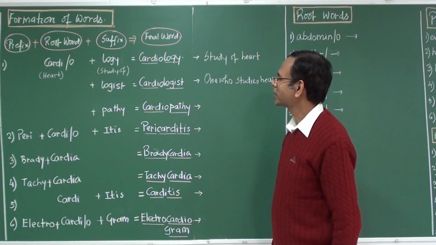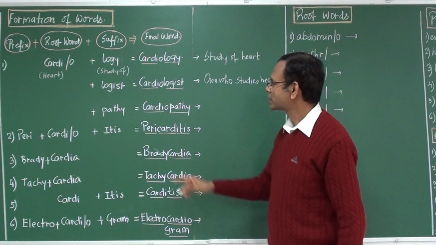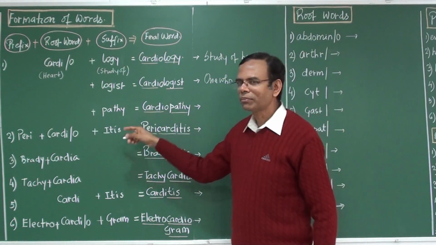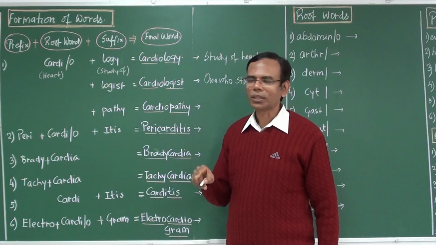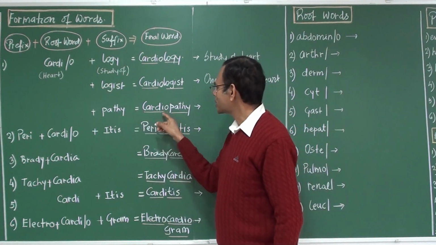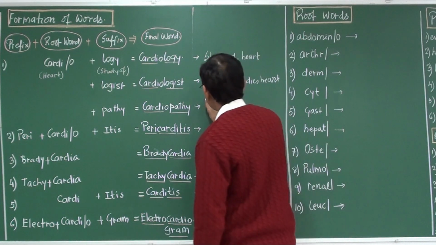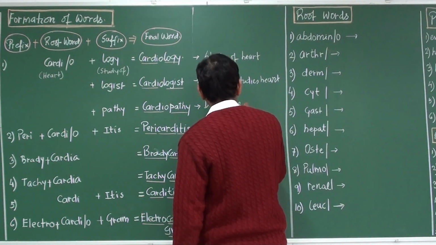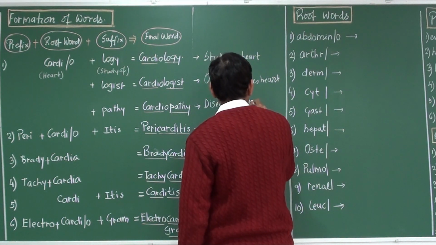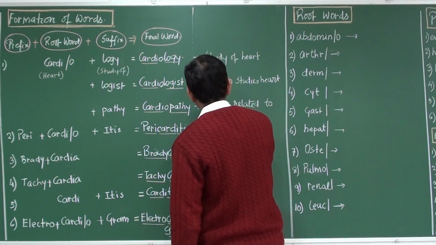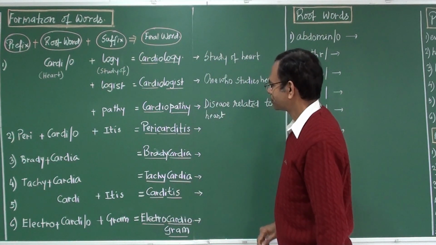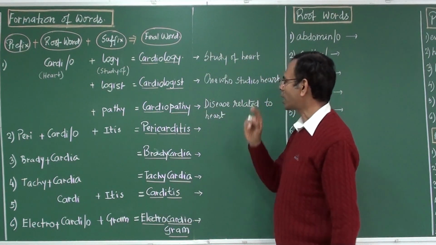Cardi plus pathy gives cardiopathy. Now, what is the meaning of the word pathy? Just now we studied. Pathy means disease. So cardiopathy is a disease related to the heart.